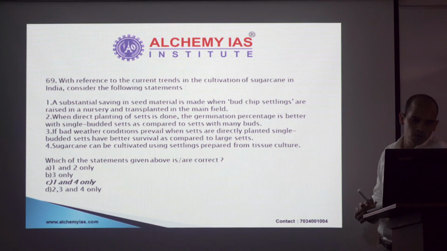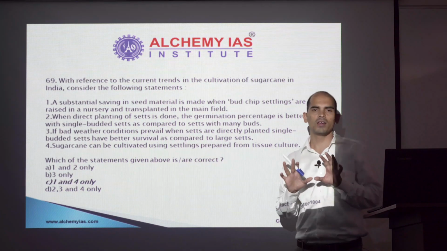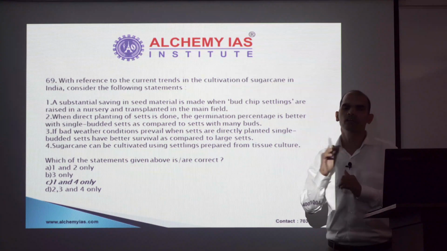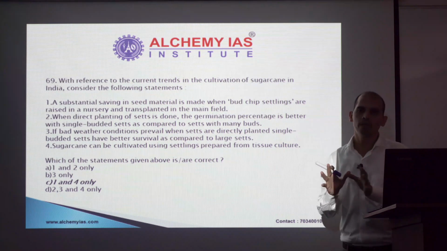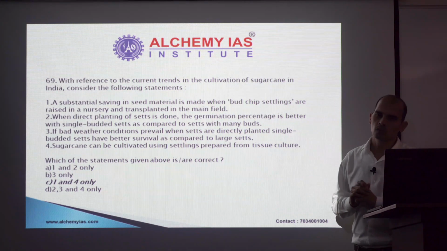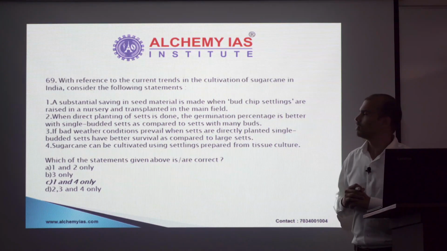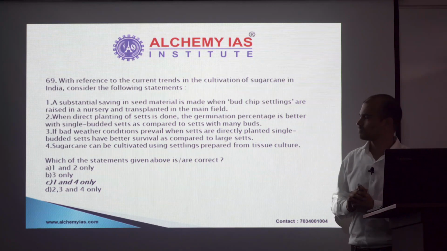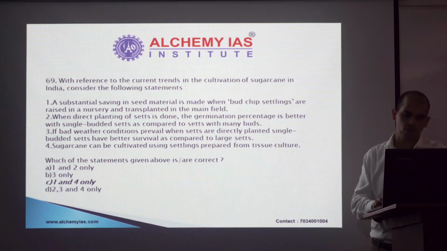With reference to cultivation of sugar cane, something which no one would have expected. So, if you have some agriculture background or are from some farming family involved in cultivation of sugar cane, it's a question for those. They could have attempted it. For others, I would have simply recommended to avoid this question. Just for your information, the right option is C, only 1 and 4.